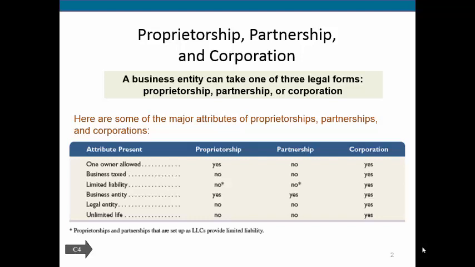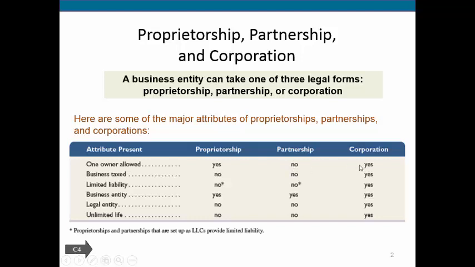So let's look at some of the major attributes of proprietorships, partnerships, and corporations. So the biggest thing here is that a proprietorship or a sole proprietorship, you only have one owner. So you can see here that's just one owner. A partnership, by definition, anytime you partner with someone, there's more than one person. So a partnership does not have one owner.